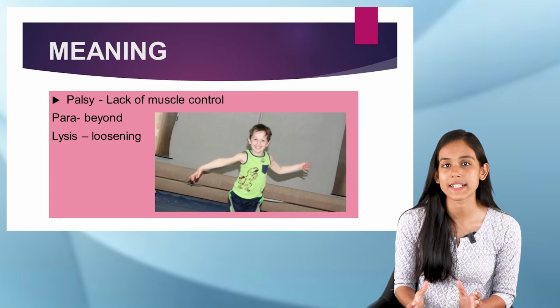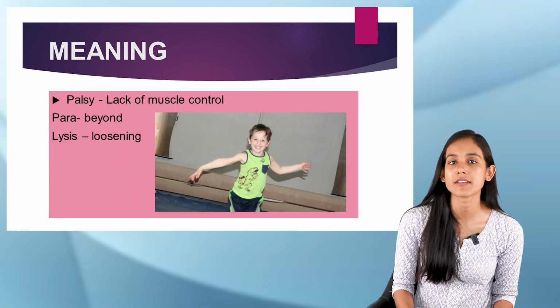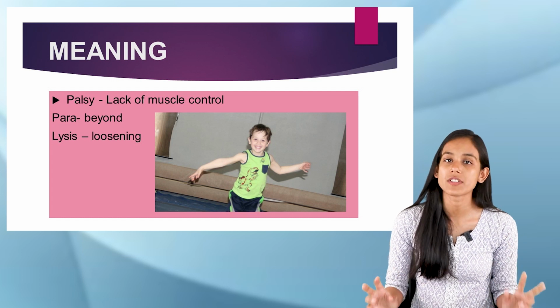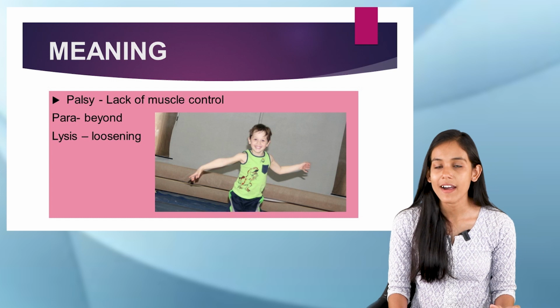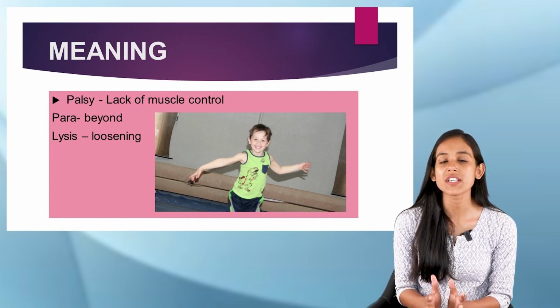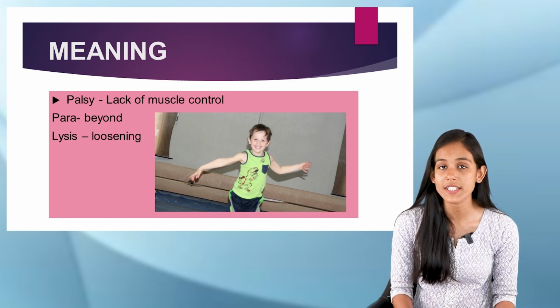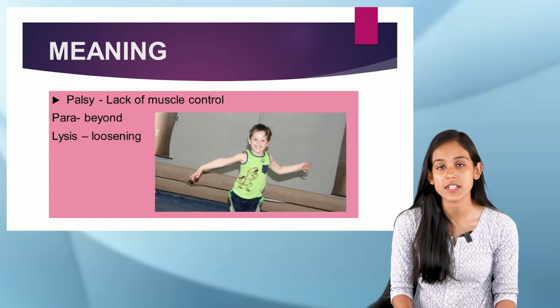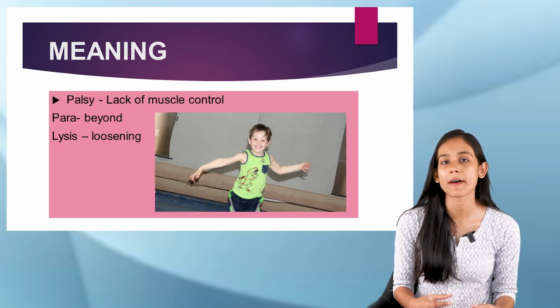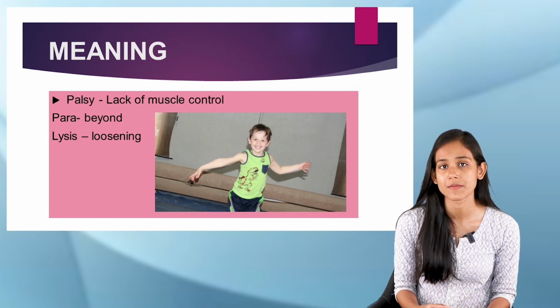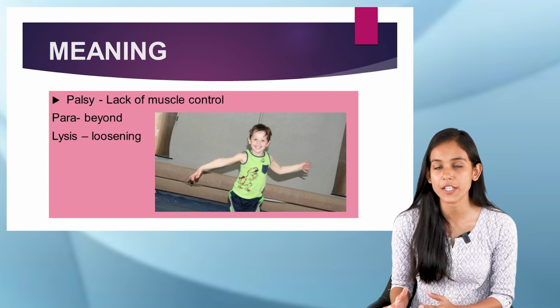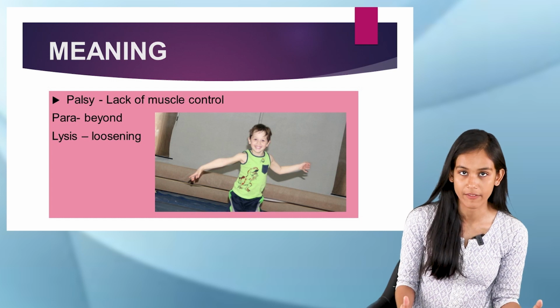And then there is palsy. Here in palsy, we actually have two terms. We can divide this into two terms, that is para and lysis. Now what is para? Para means beyond and lysis means loosening. So here there would be lack of muscle control. There is presence of loosening which is beyond an average level, right?